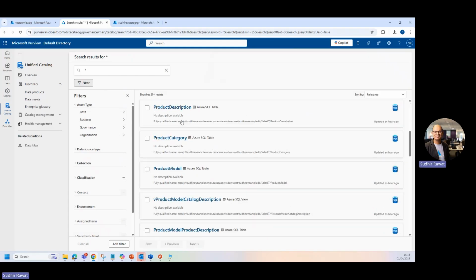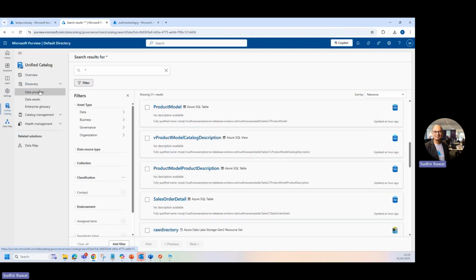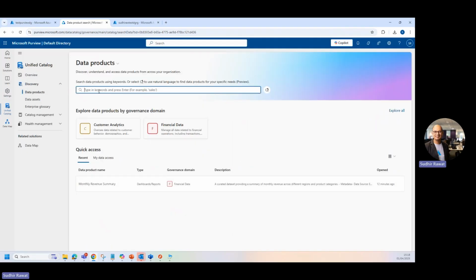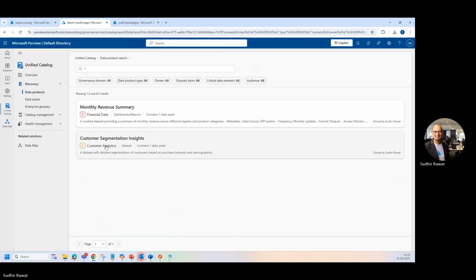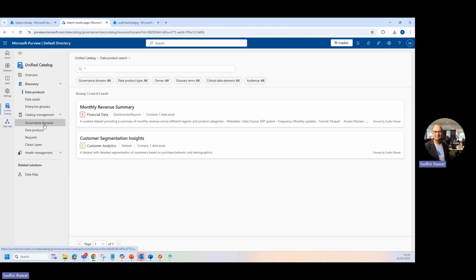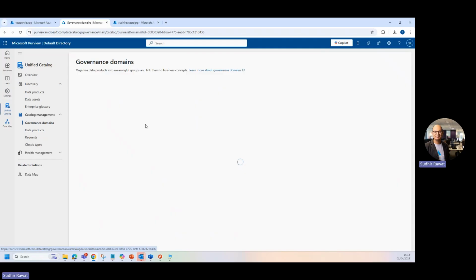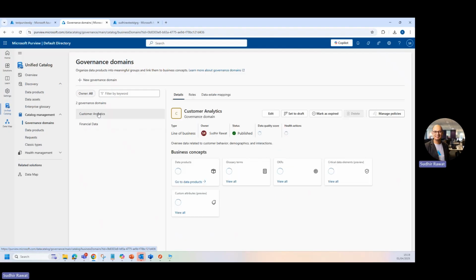So it looks like my data assets are there. If I search for my data products, okay, I can see the data products is also there. If I go to my catalog management, let's look into the governance domains. Okay, so these are my two governance domain, and each one have one data product. So that also looks good.